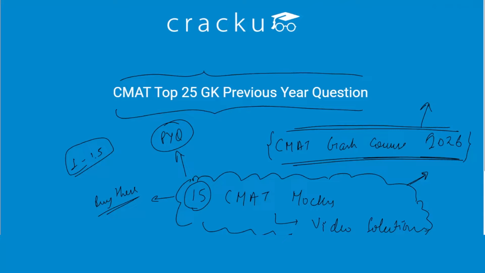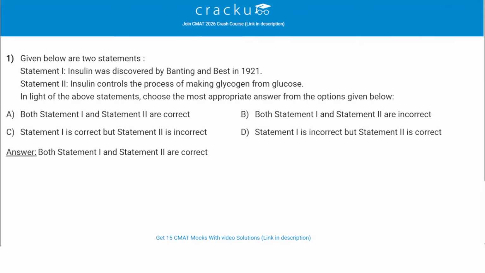So with this, let's start the top 25 GK previous year questions. First question says, given below are two statements. In light of the above statements, choose the most appropriate answer from the list given below. So we have to find which is true and which is false.